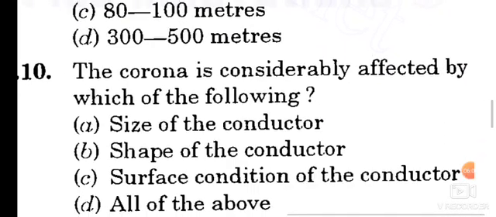Question number 9. The corona is considerably affected by which of the following? Corona is one of the losses in the transmission system.